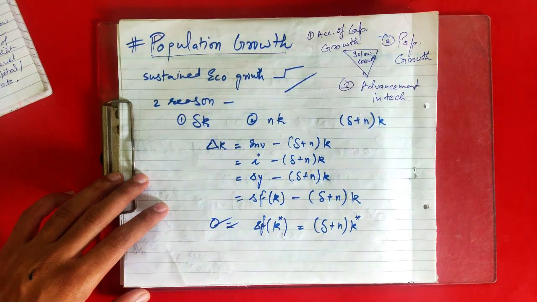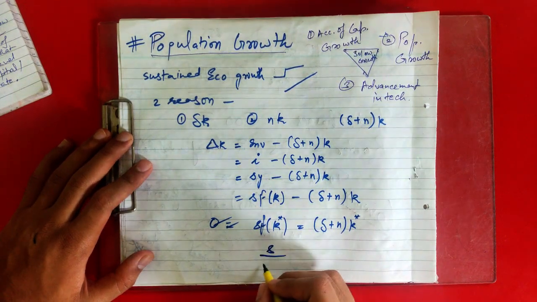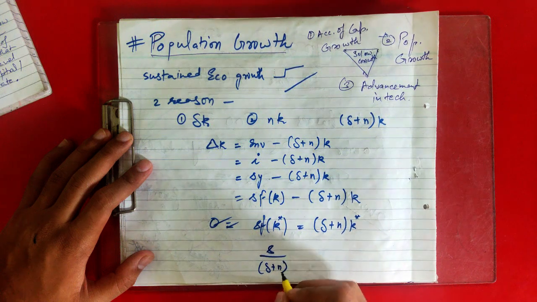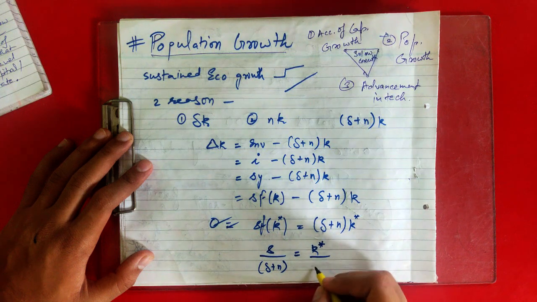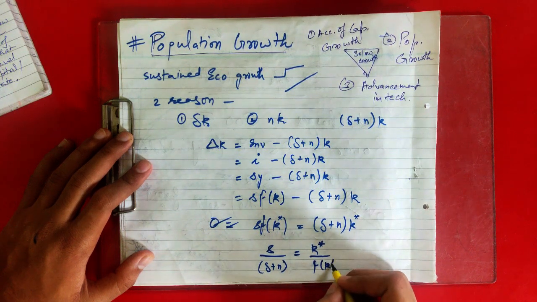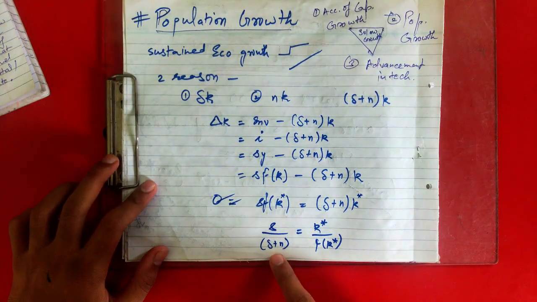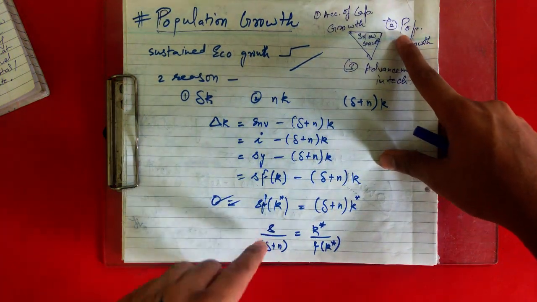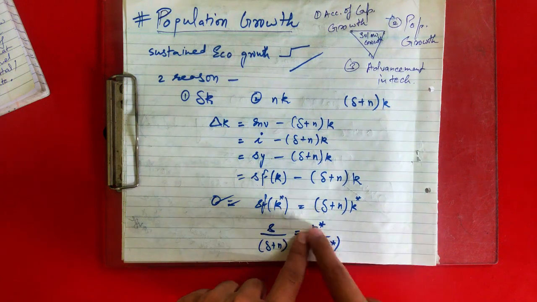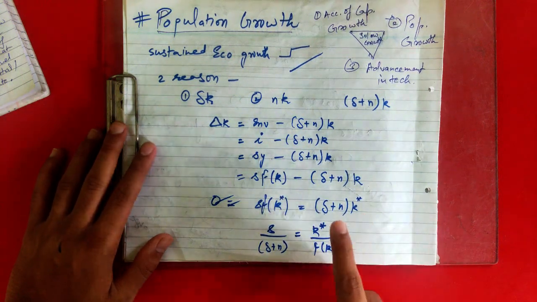And from this, which condition will you get? You will get your steady state condition, which you are going to use in numericals. It will be s upon delta plus n, where n stands for population growth, equal to k star upon f(k star). If you see here, earlier it was only s upon delta. Now as we add another factor, it gets added here, and the rest remains the same.